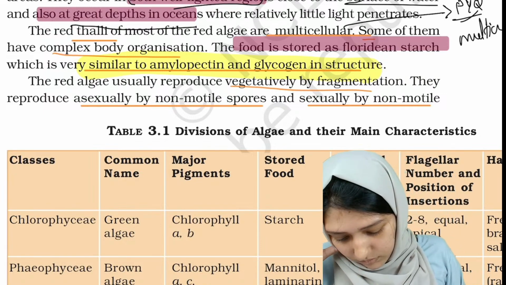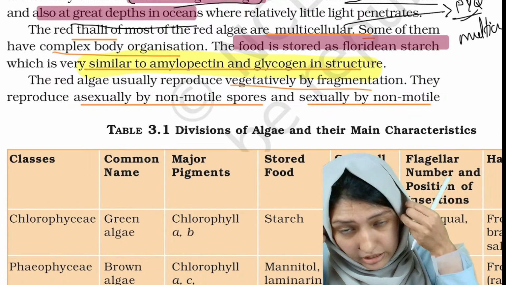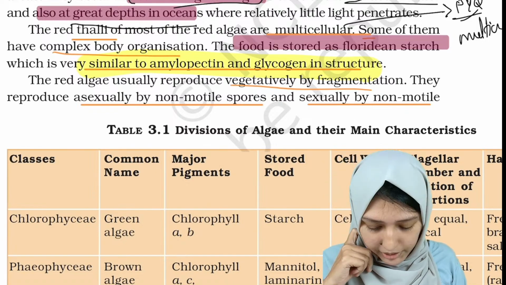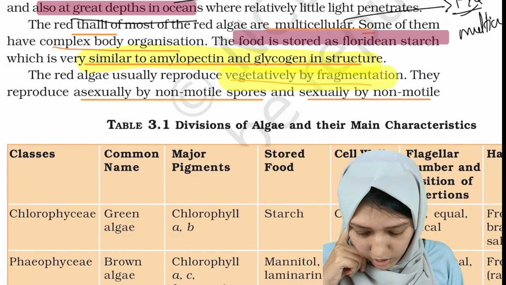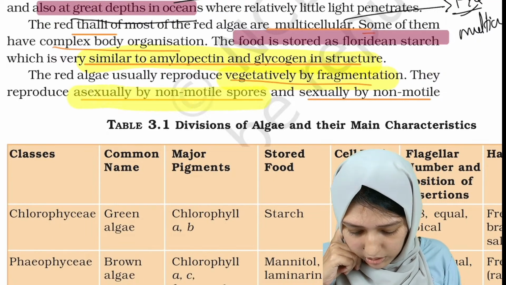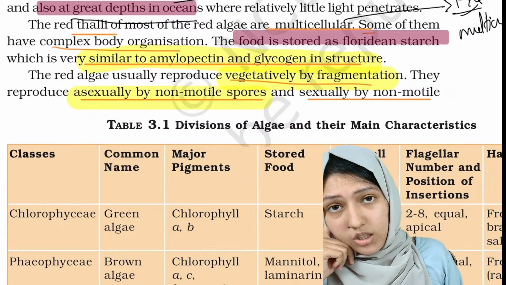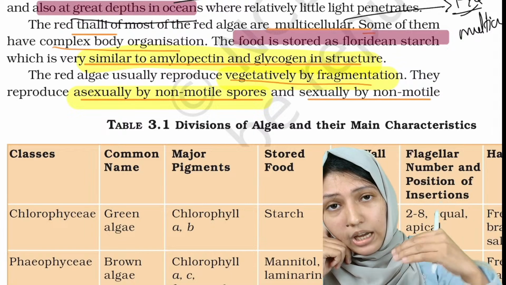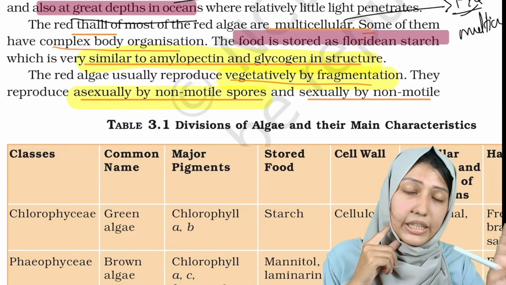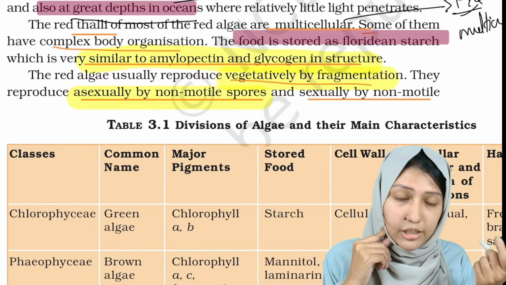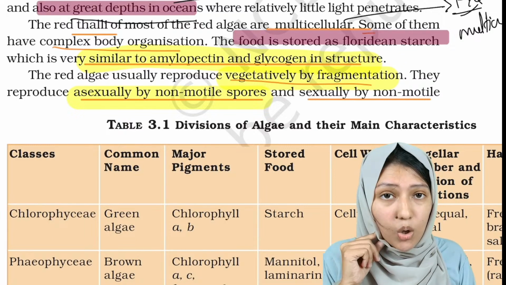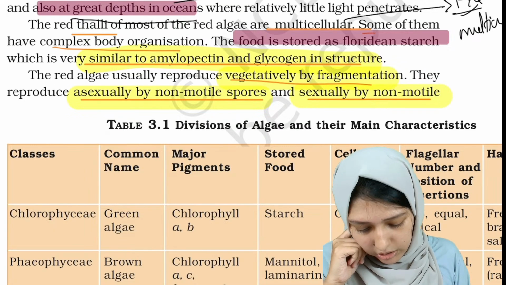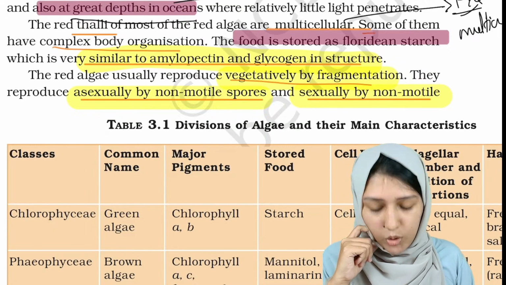Okay. Now coming into the reproduction. Storage bodies are over. Vegetative reproduction is by fragmentation, asexual reproduction by non-motile spores. In all other groups of algae, we have studied that it is motile spores, biflagellated or flagellated spores. Here it is non-motile spores. Okay, done. And sexual reproduction is also by non-motile spores.